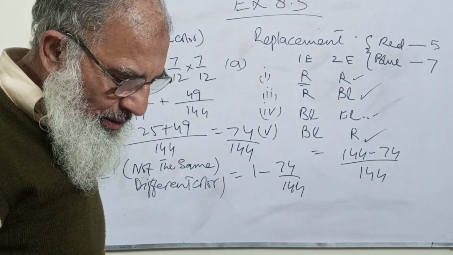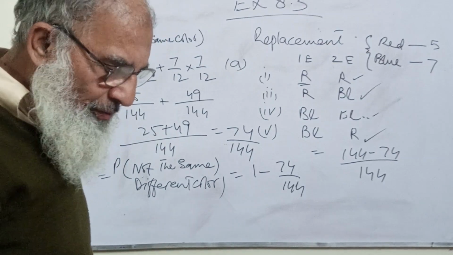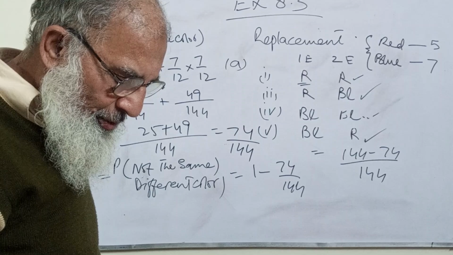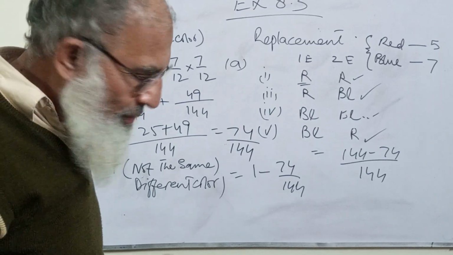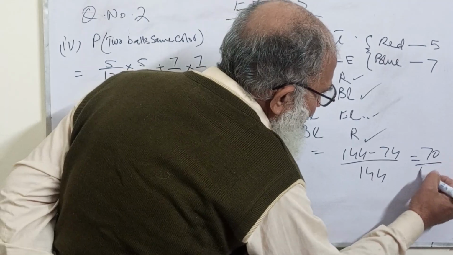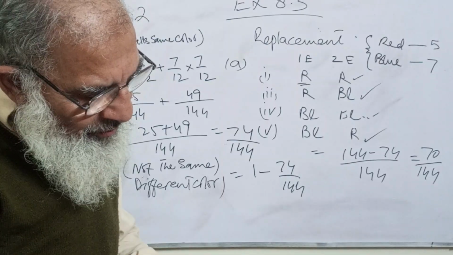It is 144 minus 74, which is 70. Now that is equal to 70 divided by 144. Two balls are of different color.